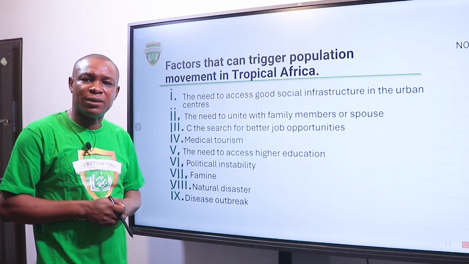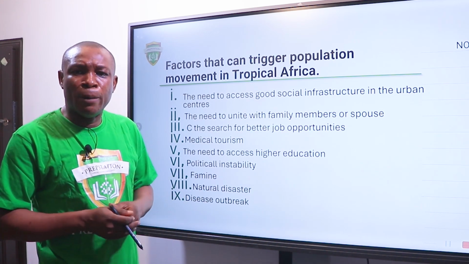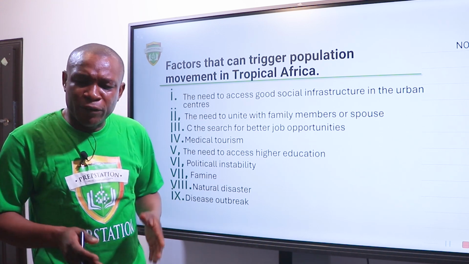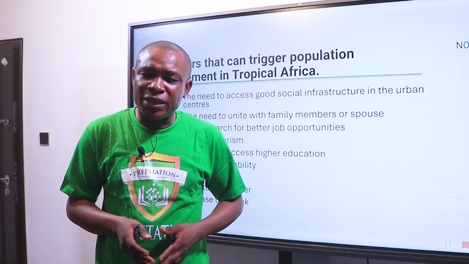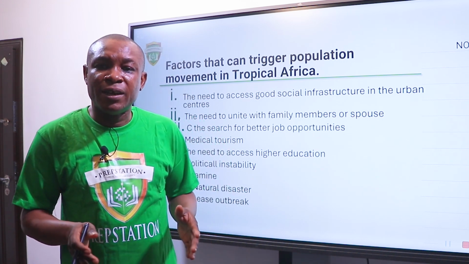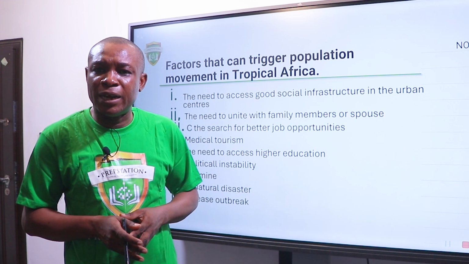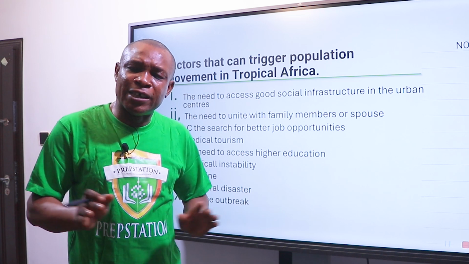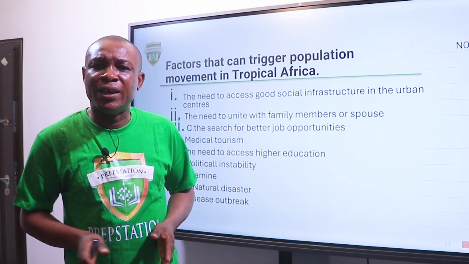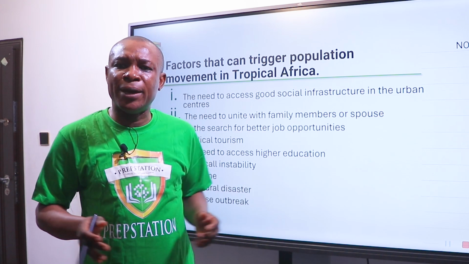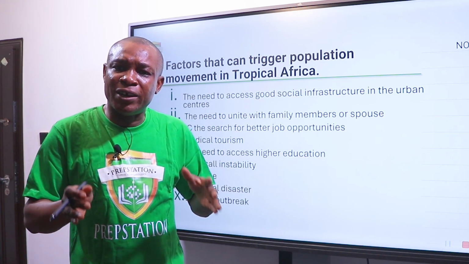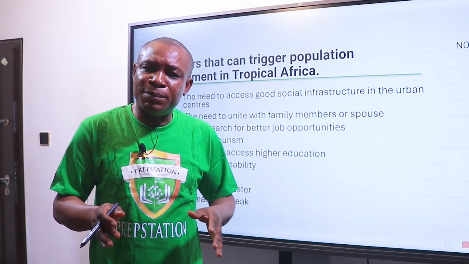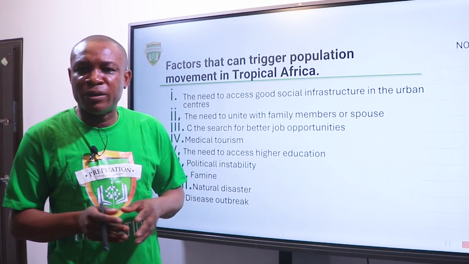Political instability. A war or political instability can cause people to move. Take, for instance, in Nigeria, when there was an uprising in the northeast of the country at some time, people in that part of the country had to move to a safer location still within the country as internally displaced persons. So that is a trigger factor of migration, political instability or youth restiveness.